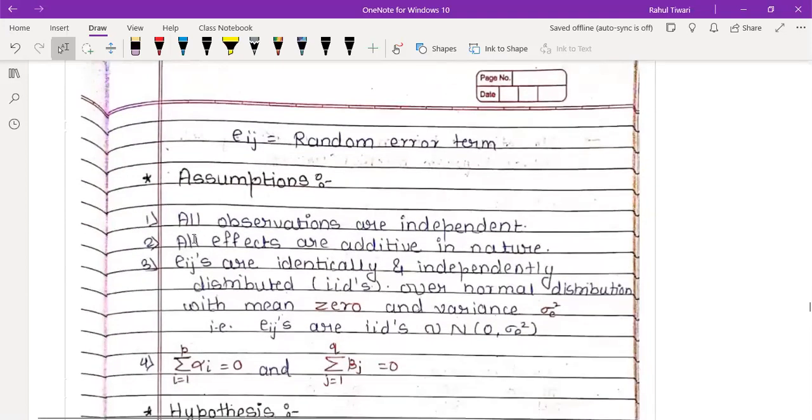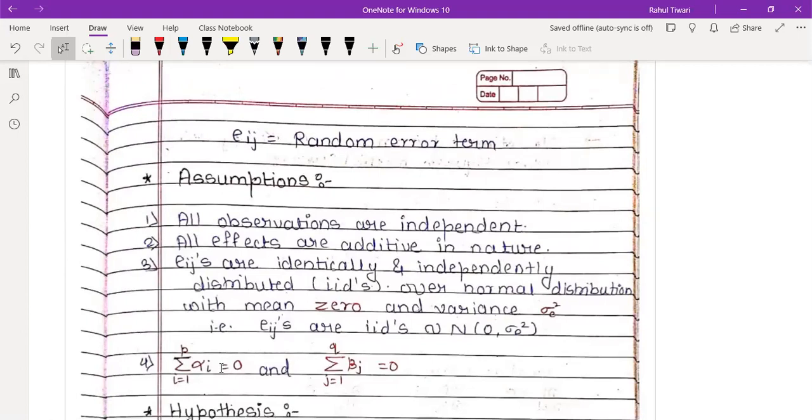Again, the assumptions. All assumptions are the same except the last one. What is the last assumption? Anyone can tell me what is the last assumption in one way ANOVA? Anyone? Yes. Sir, summation i equal to 1 to p, alpha i equal to 0. Correct. So it is summation alpha i equal to 0. So that is the one way ANOVA case.